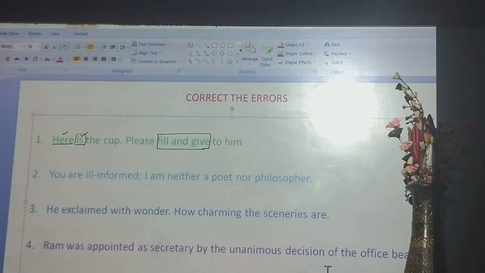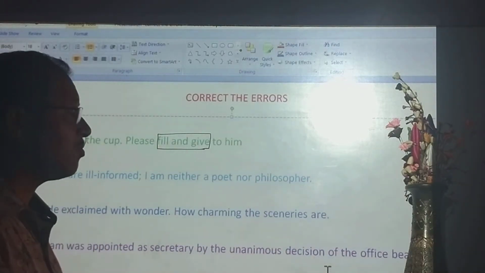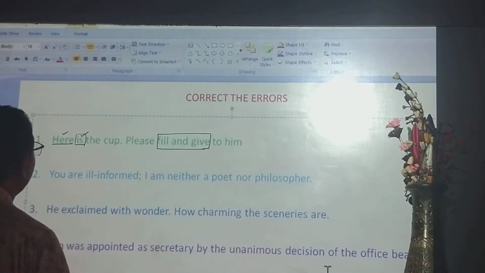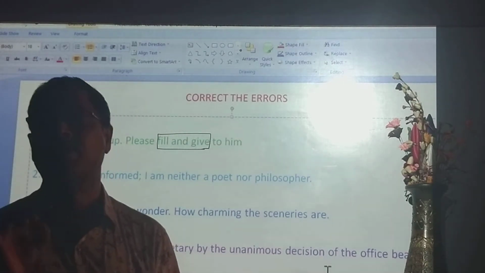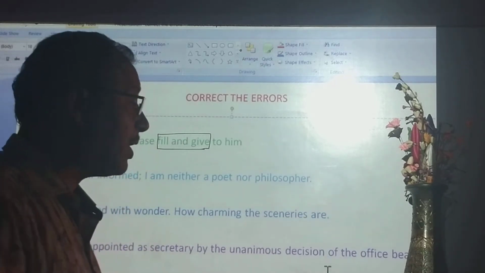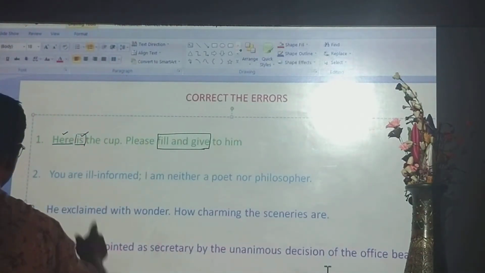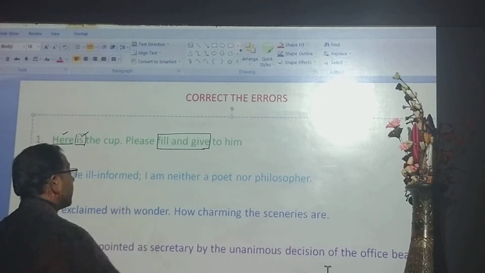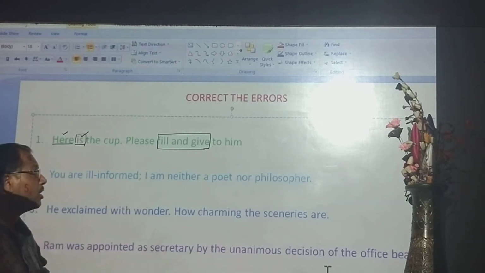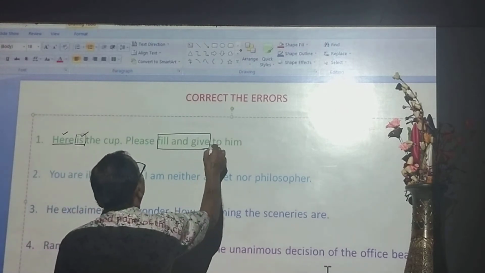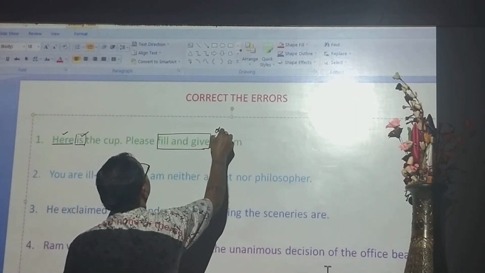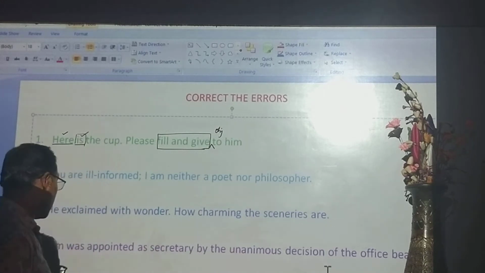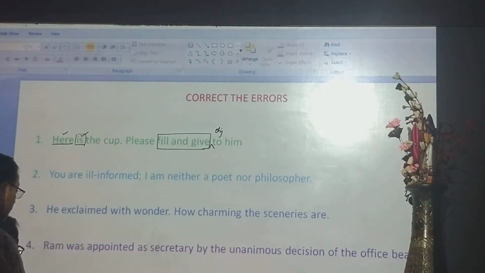In this sentence, I have already told you, when you are getting the main verb, your prime responsibility is to check whether this main verb is transitive or intransitive. And you know, both these verbs are transitive. Here they need an object, but there is no object.